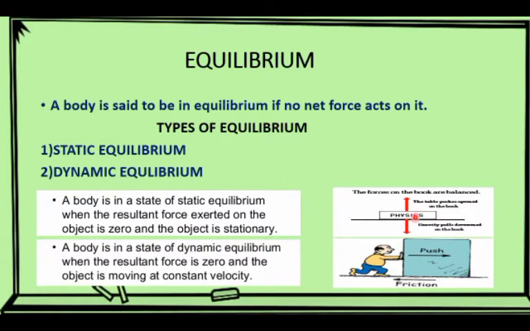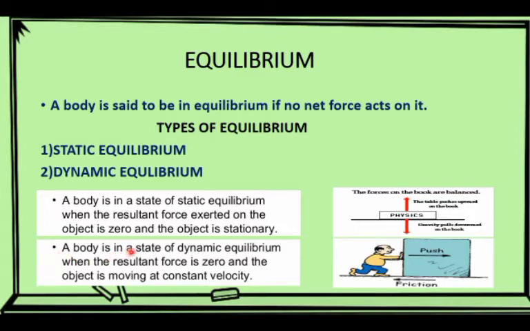Like in this example, the book is stationary, and in the condition of equilibrium there are two forces, the weight of the book and the normal reaction, which are equal to each other and opposite in direction, so they cancel and the book is in equilibrium.